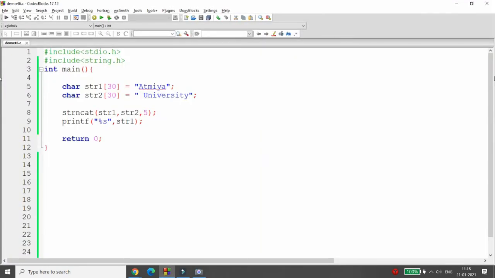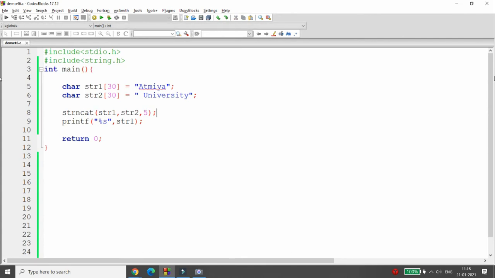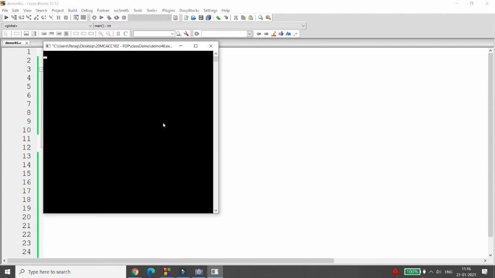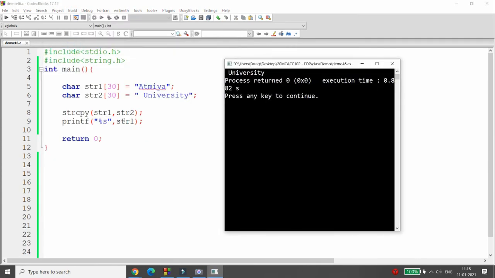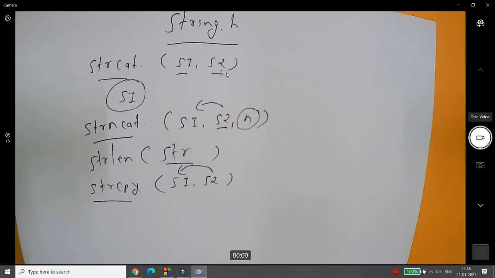For example, I have ATMIYA and University, right? I'm using the function strcpy, and I'm passing here str1 and str2. So the content of str2 will be copied into str1, and as a result your str1 will be University, right? So this is what the string copy function is.